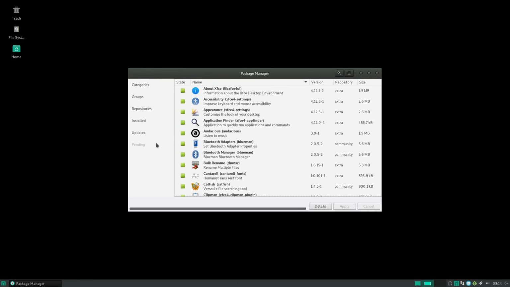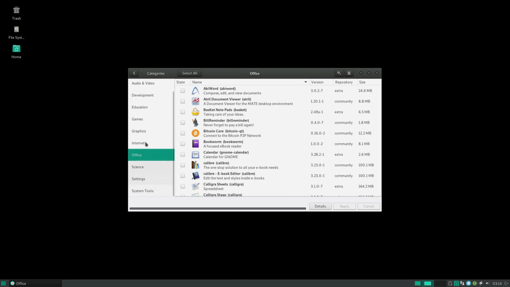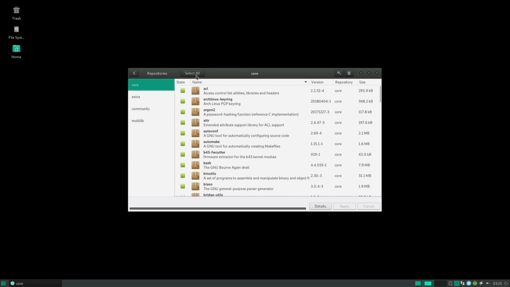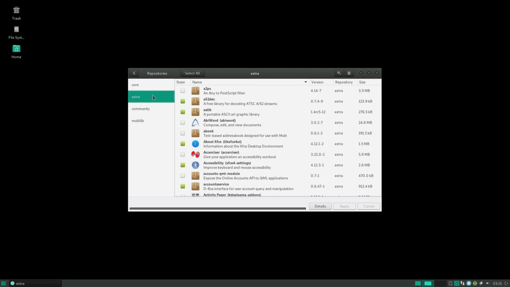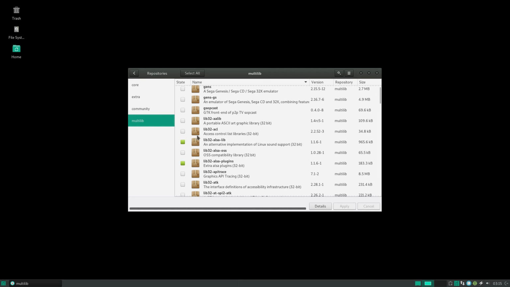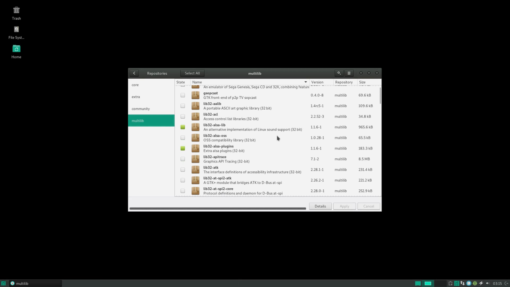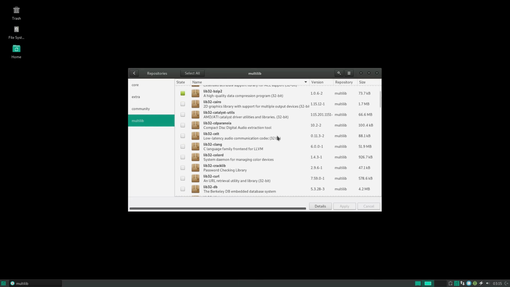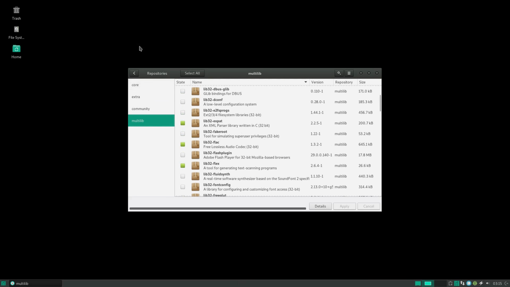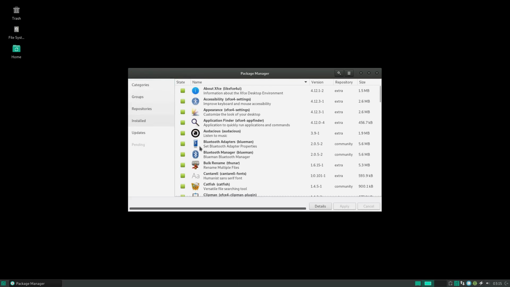Okay, so there's a lot of cool stuff under the categories. Let's go back. Repositories. I don't know if you can add repositories. I haven't seen a way to do that. I think you might be able to only choose from those, which is okay.